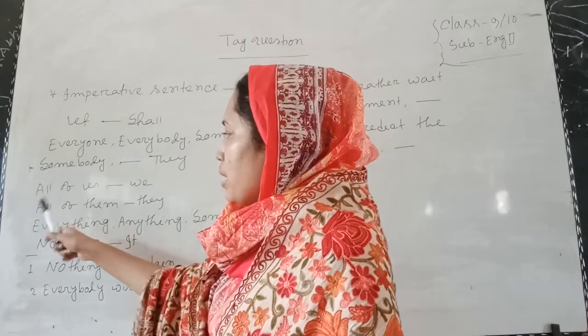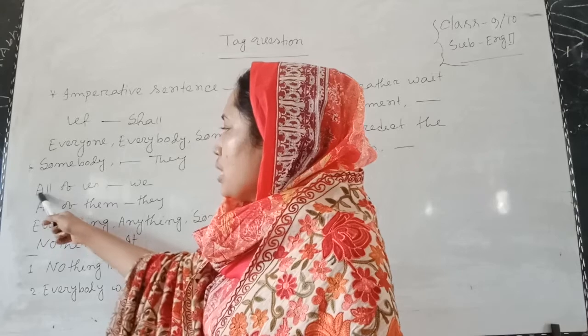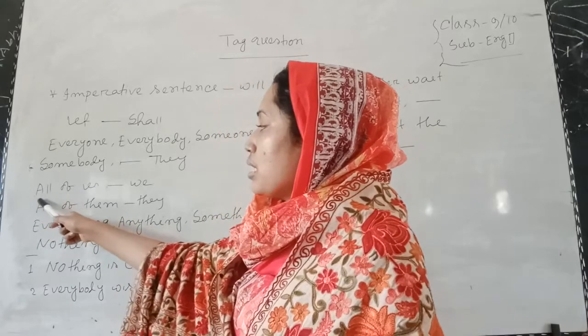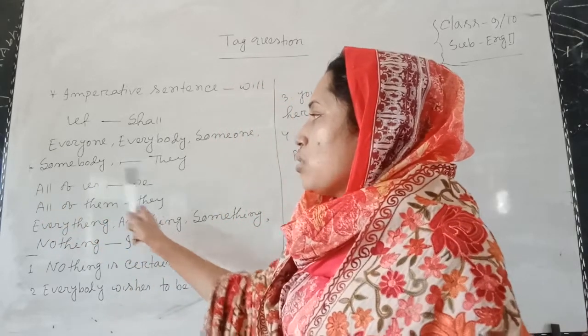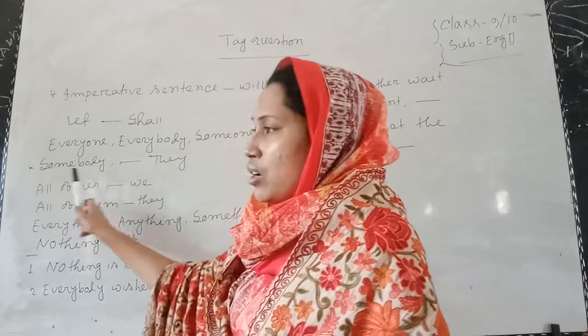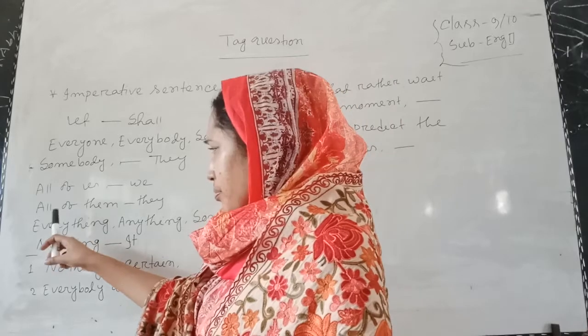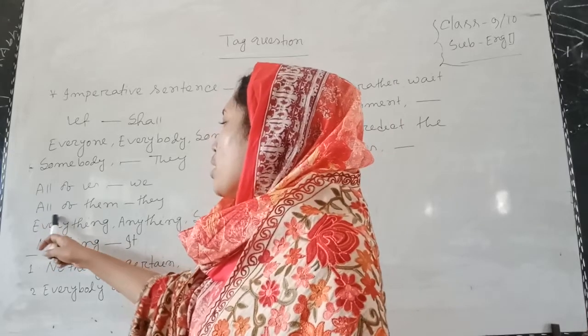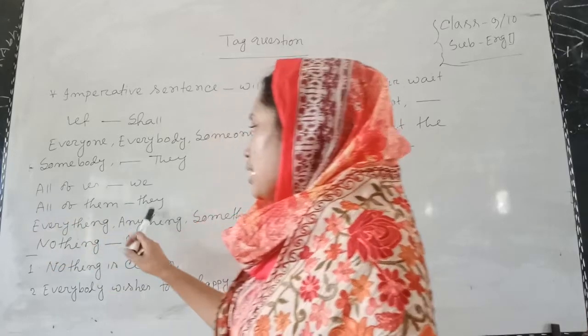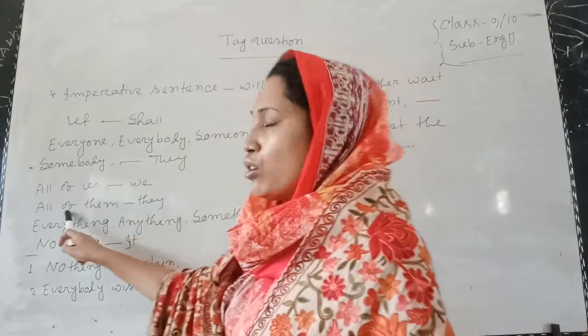And if the statement starts with all of us, then we will be used instead of this word. Now, if the statement starts with all of them, in that case they will be used instead of this word.